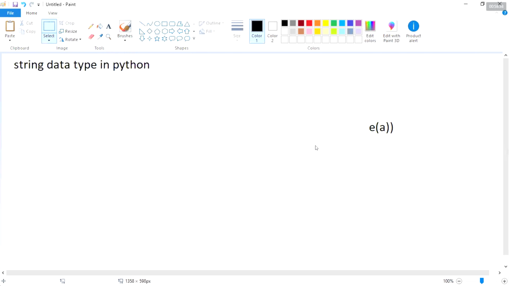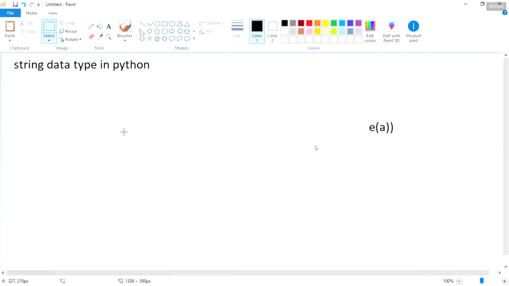Yes, sir. Here, a string is nothing but a sequence of characters. That means words. For example, if you write your name, it is also going to be considered as characters. In other languages, we consider it a character, but in Python we call the character a string.